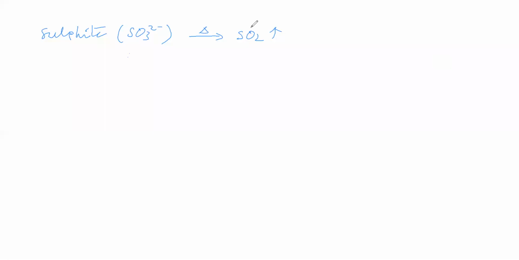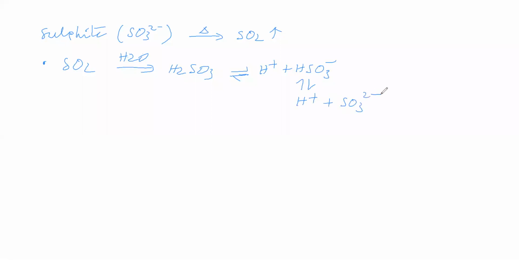Now, what are the tests for sulfur dioxide? One: sulfur dioxide takes moisture and becomes sulfurous acid. Sulfurous acid gives H plus ions and HSO3 minus ions. HSO3 minus ions on ionization give H plus ions and SO3 2 minus ions.